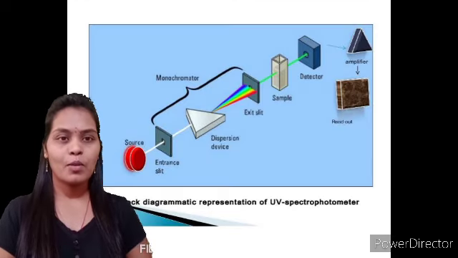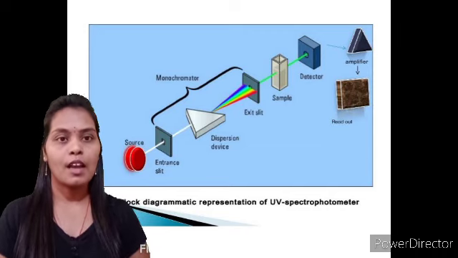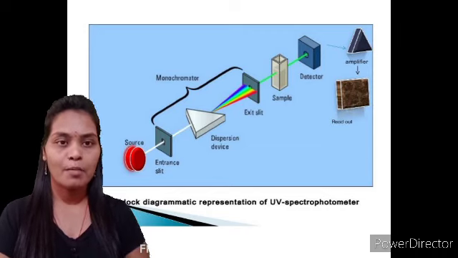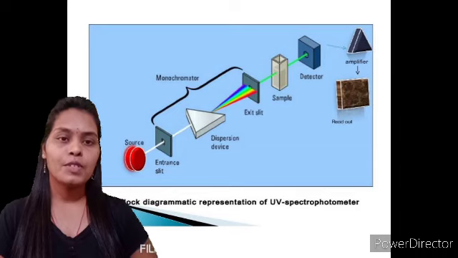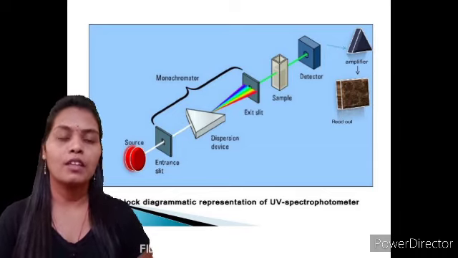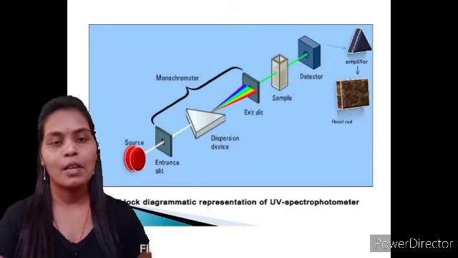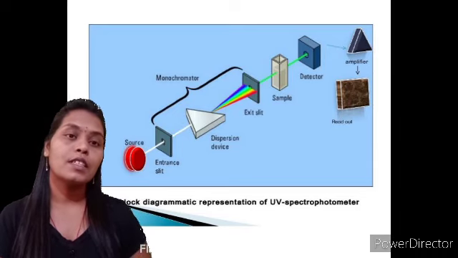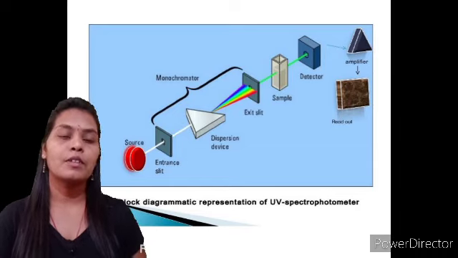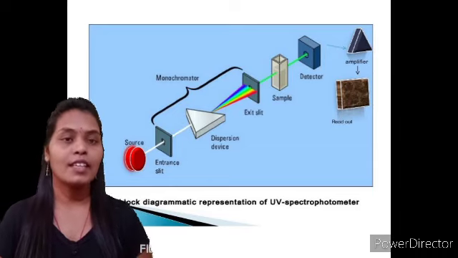Now we have to discuss the instrumentation of this UV visible technique. It involves the source, then the monochromator, a sample holding device, detector, amplifier and the recorder. The source must give radiation in the range of 190 to 800 nanometer, and that's why we use a hydrogen deuterium lamp or the tungsten filament lamp. After the source, there is a monochromator, which has three sub parts: entrance slit, dispersing device and the exit slit.